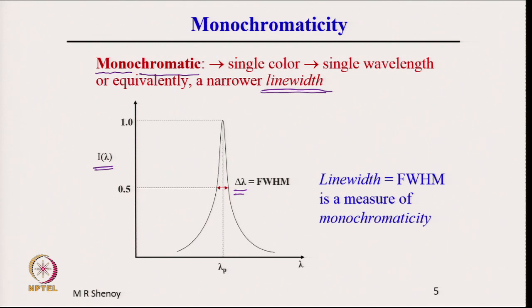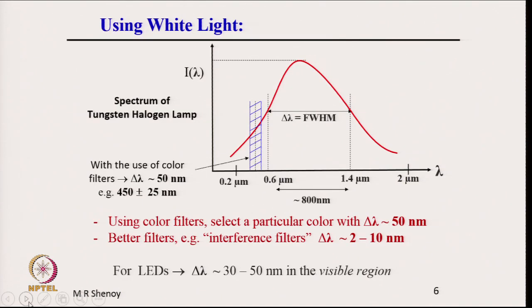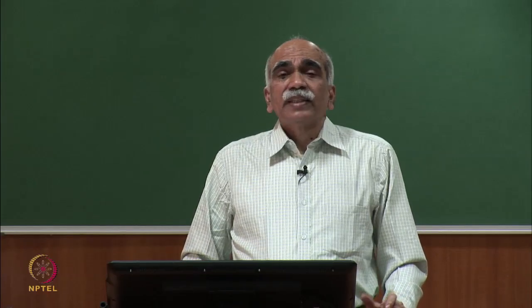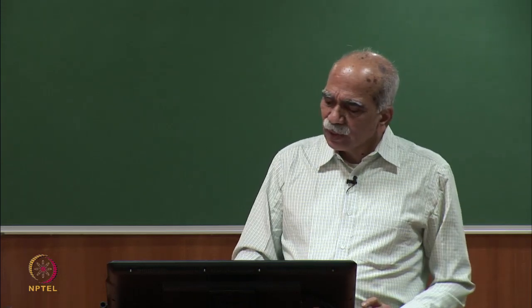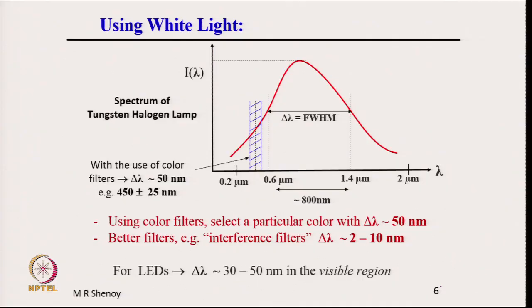Let us see some numbers for this. If we consider white light, it has a broad spectrum. For example, take a tungsten halogen lamp. What I have shown here is a typical spectrum of a tungsten halogen lamp, that is, intensity distribution with wavelength.